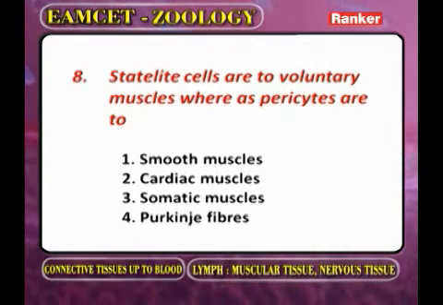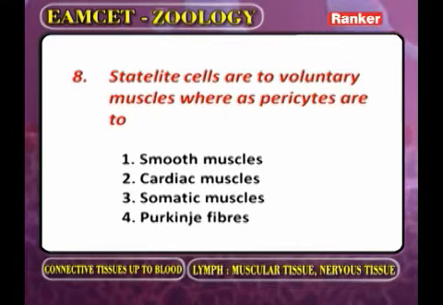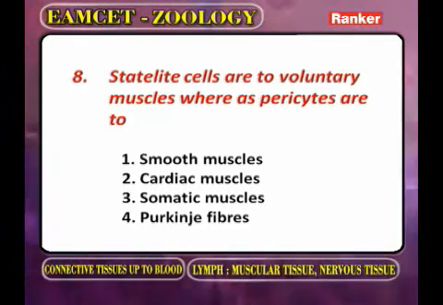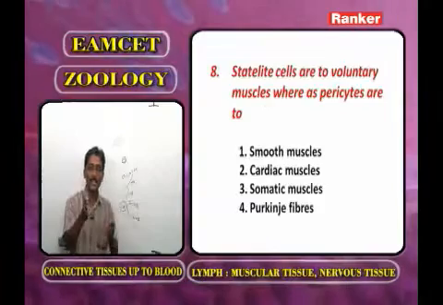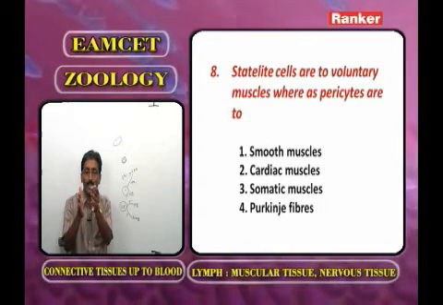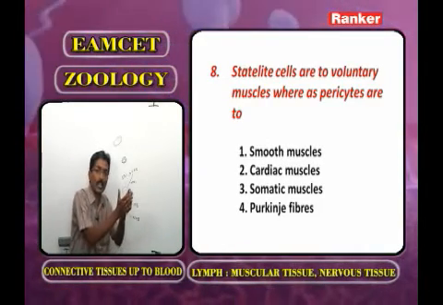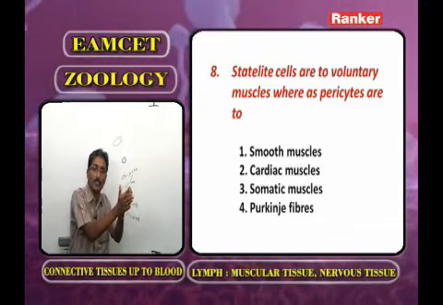Satellite cells are to voluntary muscles. In the voluntary muscles, what are the regenerative cells? Satellite cells. In the smooth muscles, what are the regenerative cells? Pericytes. Now in the voluntary muscles, satellite cells are present. They are related to what type of cells of smooth muscles?